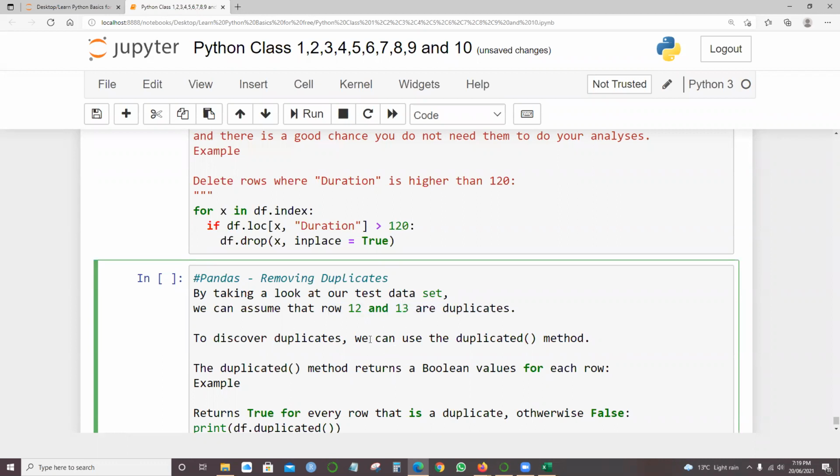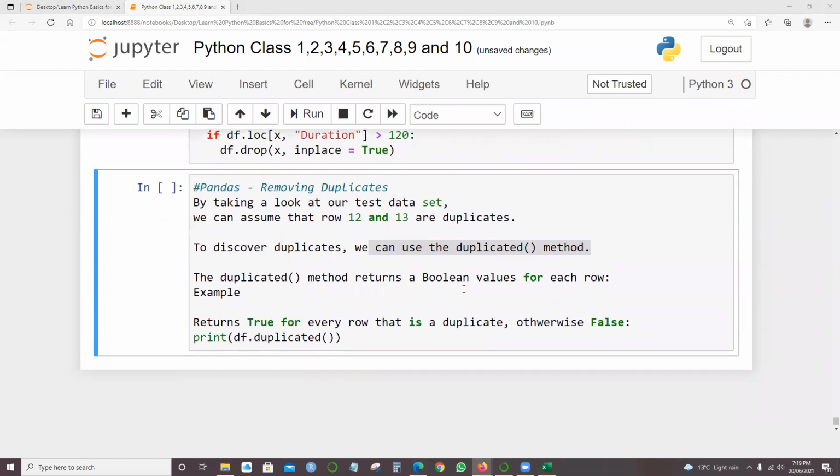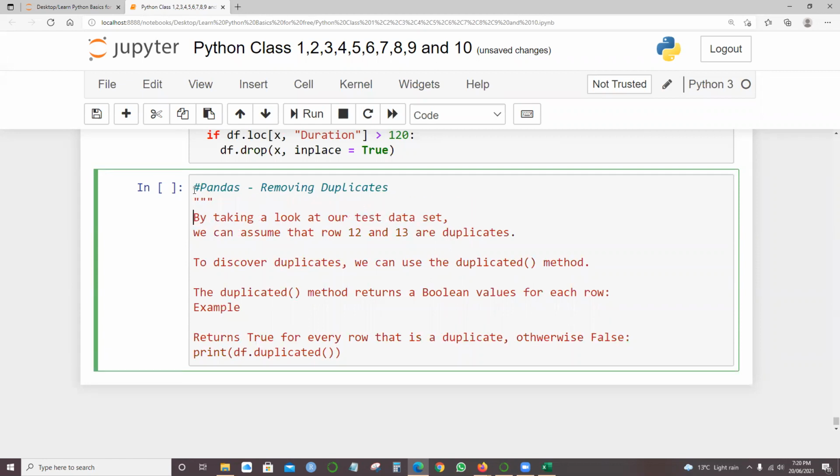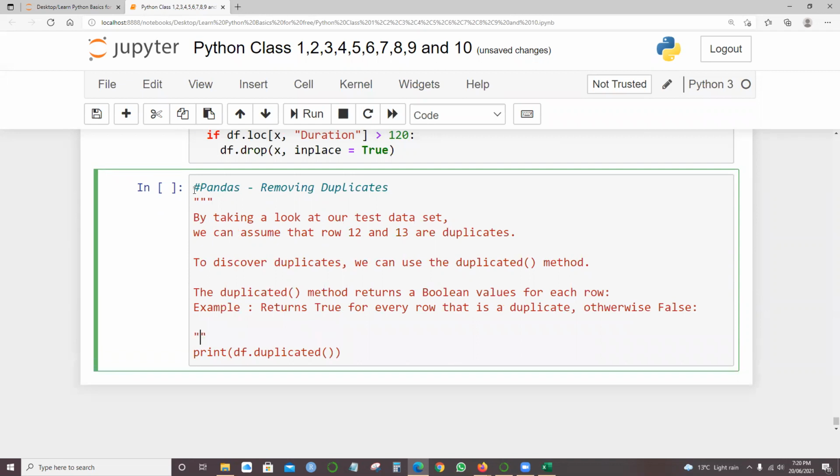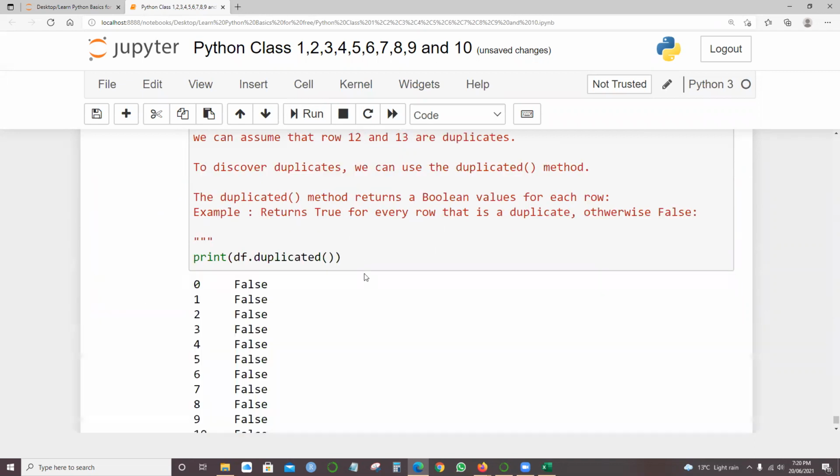To discover duplicates, we can use something called the duplicated method. The duplicated method returns a Boolean value for each row. It returns true for every row that is a duplicate, otherwise false. That is what we're trying to say. So here, I'll just comment this, and print df.duplicated.